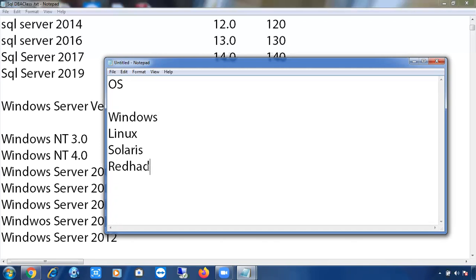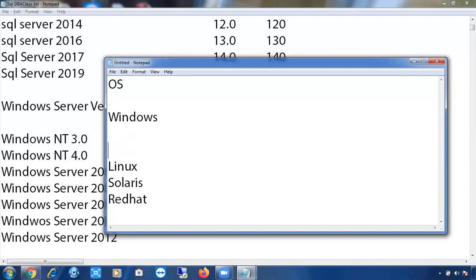We cannot install SQL Server on any operating system other than Microsoft Windows. The operating system is from Microsoft, and SQL Server is also from Microsoft. Both are from Microsoft only. So if you want to install SQL Server, you have to install a Windows operating system on the machine. Clear, Peter? Srinivas? Yes, sir. So where are we going to install SQL Server? On the Windows operating system.